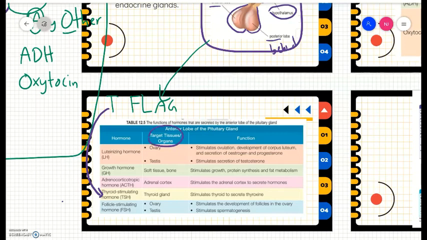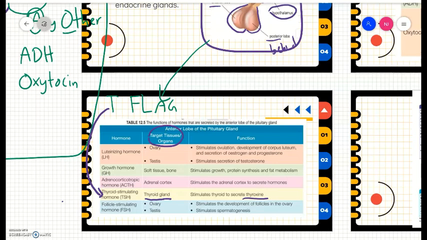The target tissue is the thyroid gland. The function is to stimulate the thyroid to secrete thyroxine. The name of the hormone actually tells you its function. So TSH, thyroid stimulating hormone, means the hormone stimulates the thyroid to secrete thyroxine.